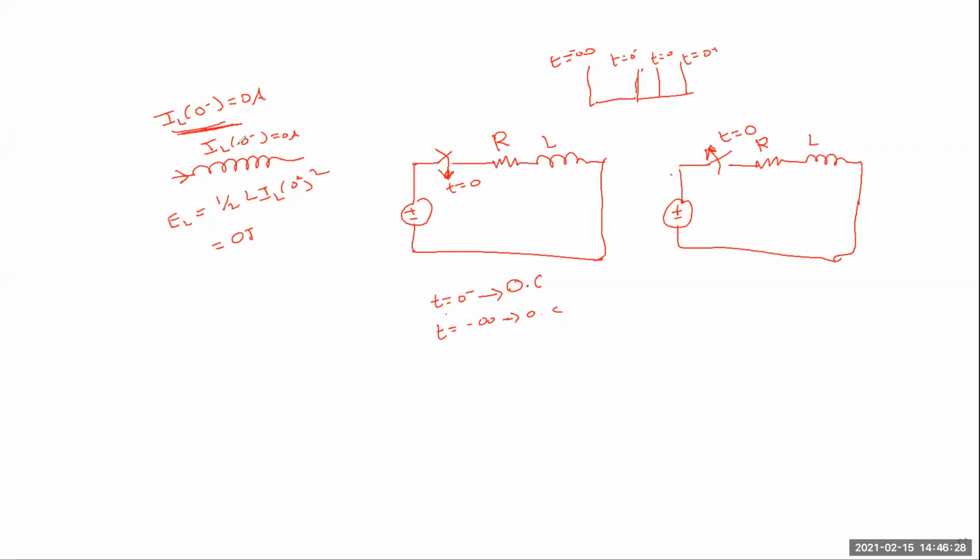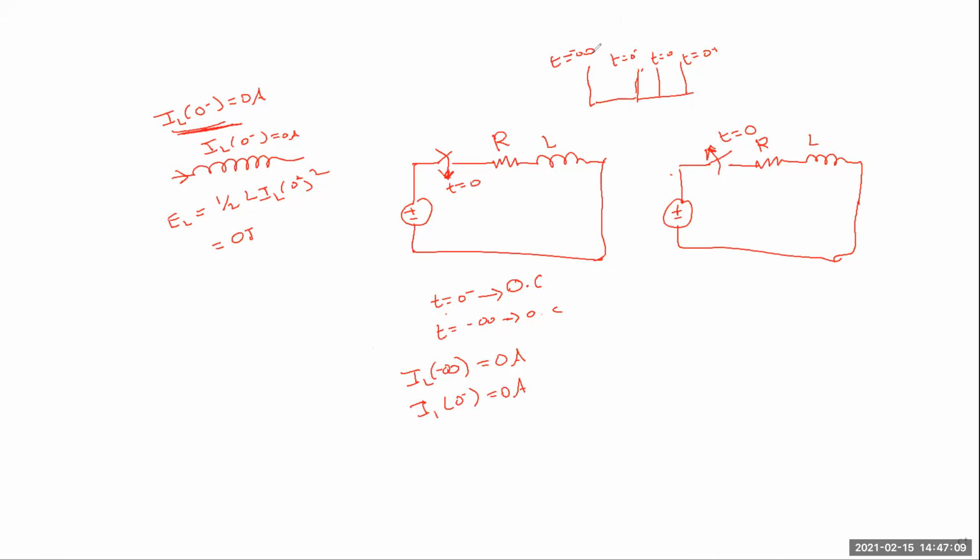It's clear. IL of minus infinity. In this position also, the current flowing through the inductor is equal to 0 amps. In this state, at t equal to minus infinity, the current flowing through the inductor is equal to 0 amps. Coming to t equal to 0 minus, same, the current flowing through the inductor is also 0. Same position. So that's why IL of 0 minus is equal to 0 amps.